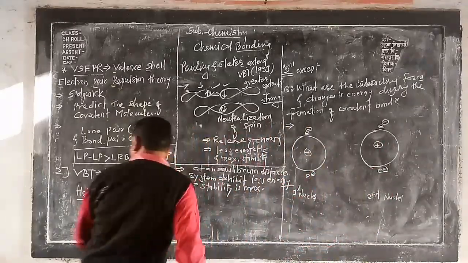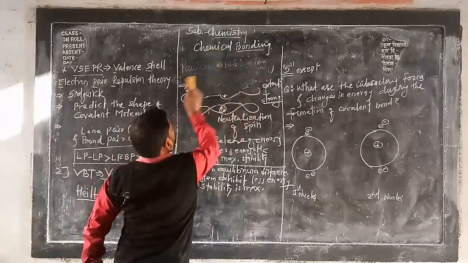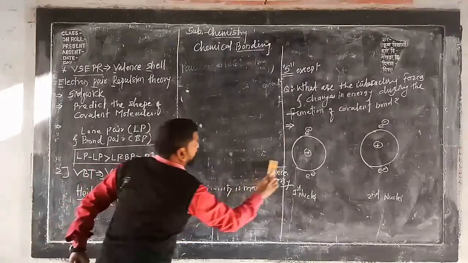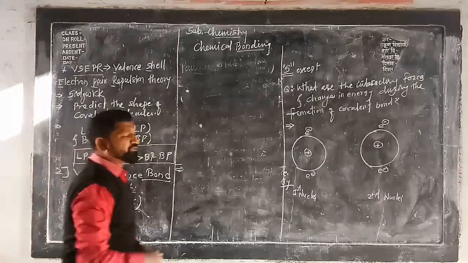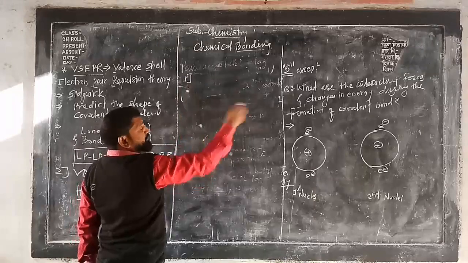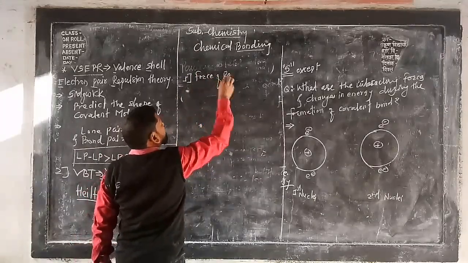Number one, see here. When such atomic orbitals come close to each other, indirectly two nuclei come close to each other. At that time, the first force comes into play. What is that? Force of repulsion.